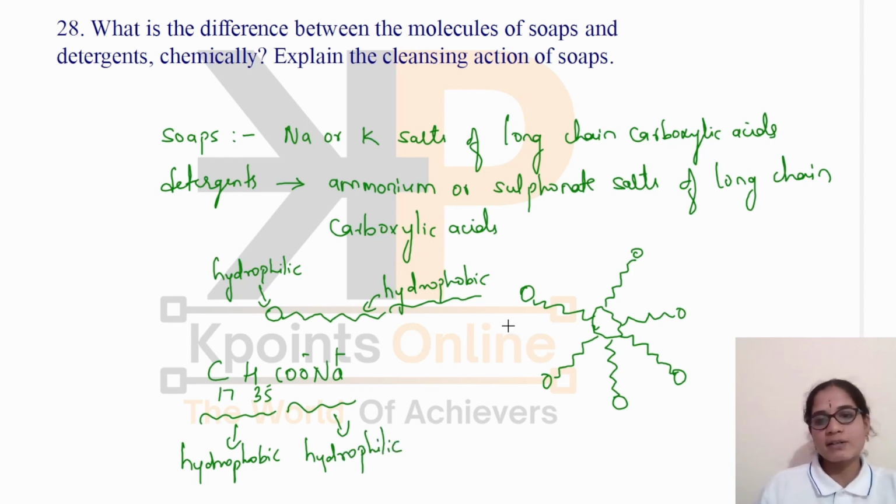I can represent this molecule in the form of a tadpole structure like this. This part will interact with the oil or dirt, and this ionic part will be dissolved in water, so that there is a formation of clusters in this way, and the dirt is present in between these clusters. As you rinse the cloths, as you agitate the cloths, these clusters will come out of the cloth and get dissolved in water, which can be removed easily by washing it with plenty of water. In this way, the cleansing action of soap takes place.